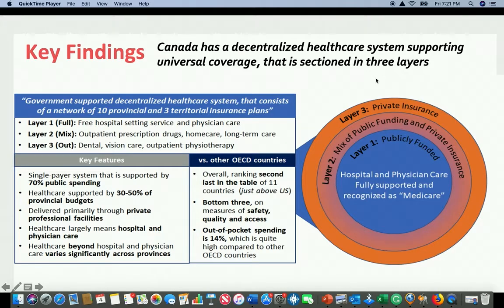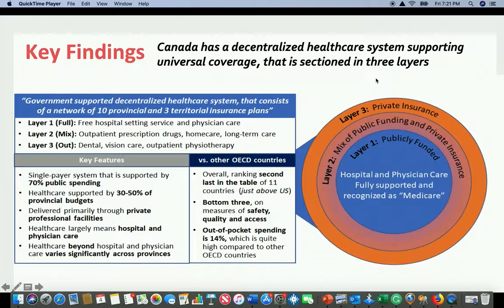Turning to key findings, at a very high level, Canada has a decentralized healthcare system supporting universal coverage that's sectioned in 3 layers. You can see on the right side of the slide, layer 1 is publicly funded, supporting hospital and physician care. Layer 2 is a mix of public funding and private insurance, and it covers services like outpatient prescription drugs, home care, and long-term care. Layer 3 is private insurance, covering services like dental, vision care, and outpatient physiotherapy.